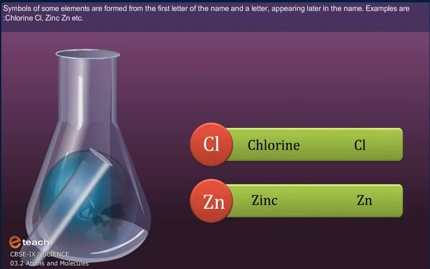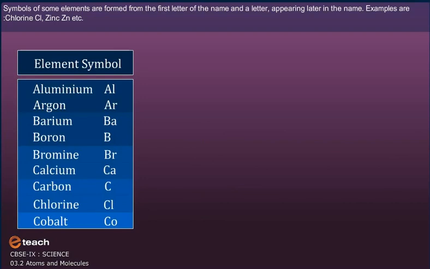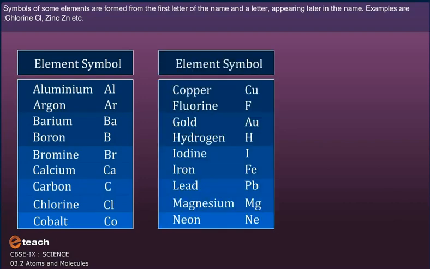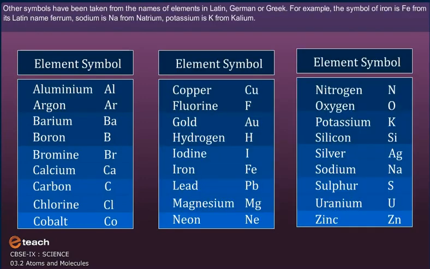Symbols of some elements are formed from the first letter of the name and a letter appearing later in the name. Examples are chlorine, Cl, zinc, Zn, etc. Other symbols have been taken from the names of elements in Latin, German, or Greek.